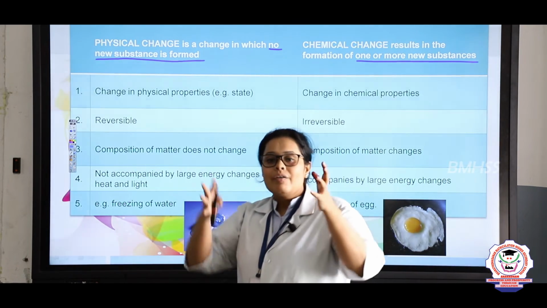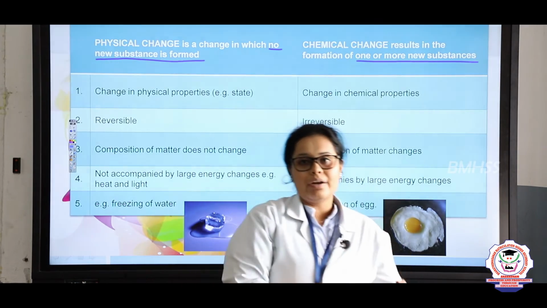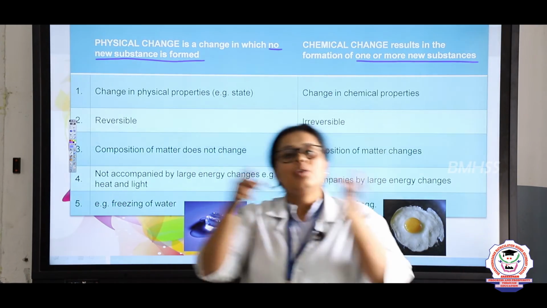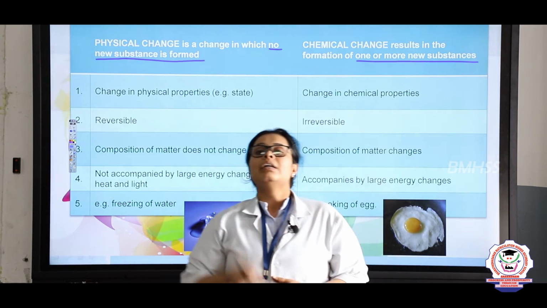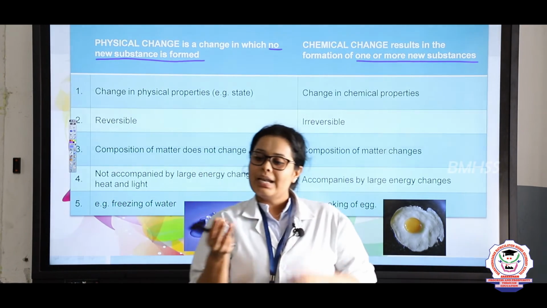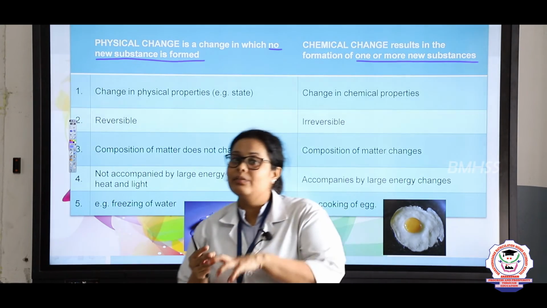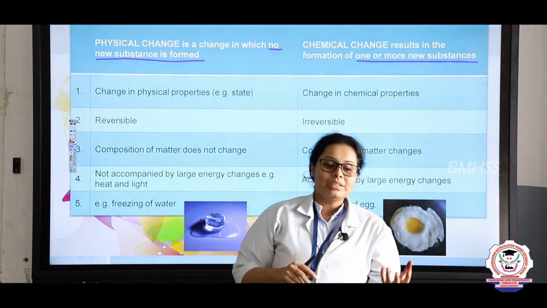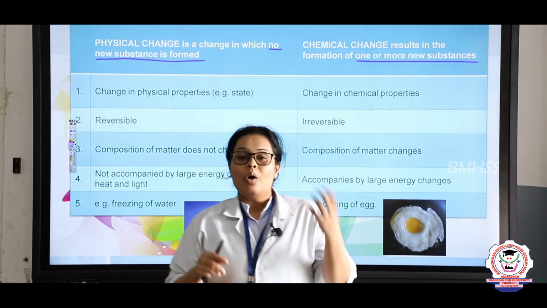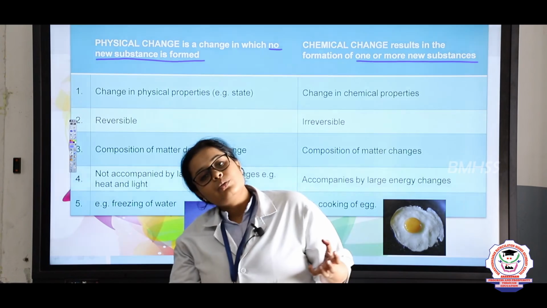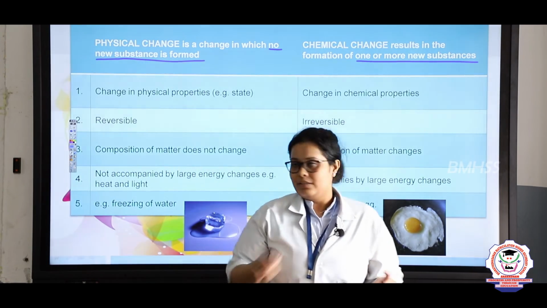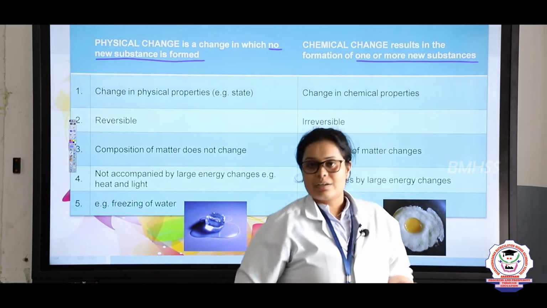Reversible means from initial to product and from product back to the initial, you can get the first thing back again, right. For example, ice. When ice melts, it gets converted into liquid water. Now if you cool this liquid water, it gets converted back into the solid form, that is the ice.